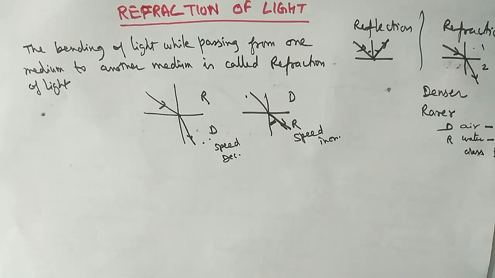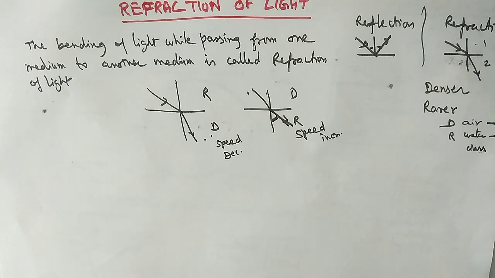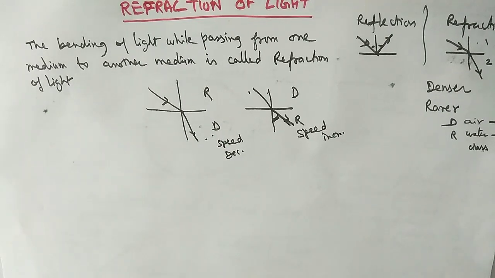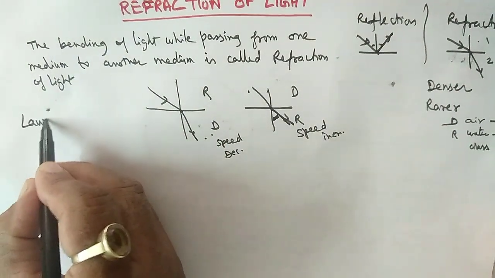Now, as we discussed the laws of reflection, there are two laws of refraction also. See the laws of refraction.